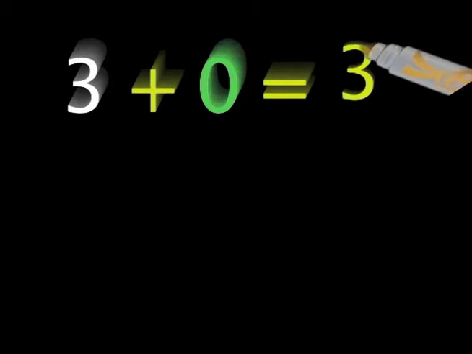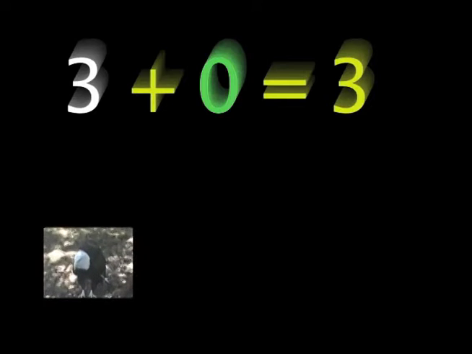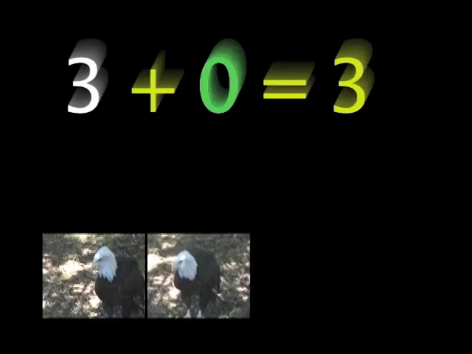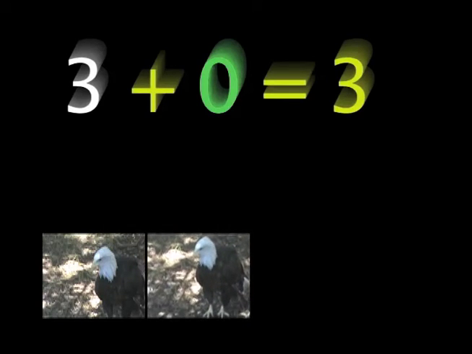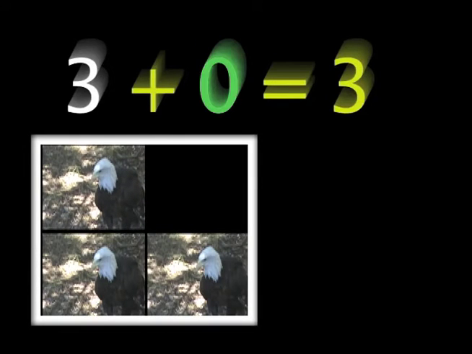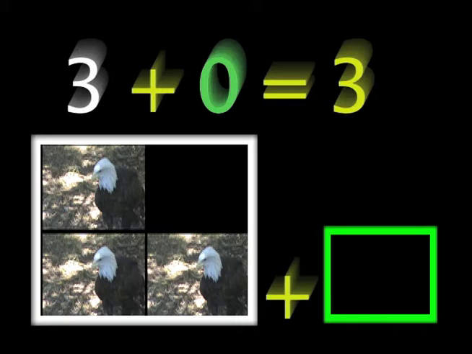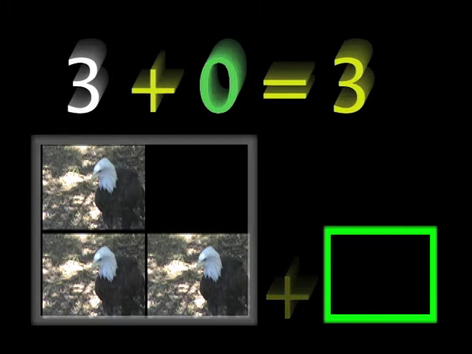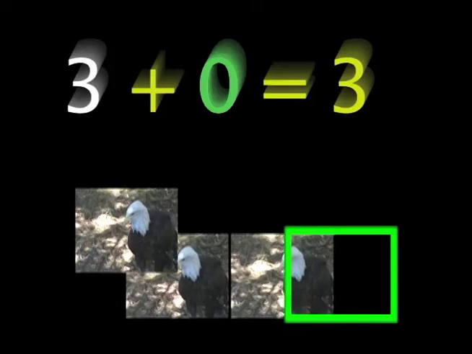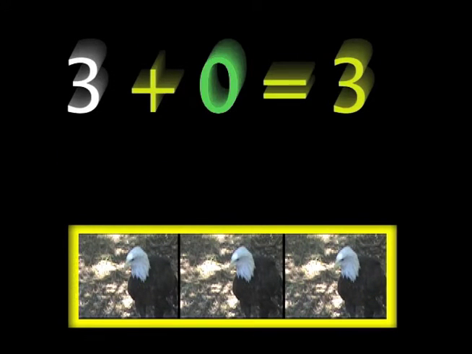3 plus 0 equals 3. There are 3 bald eagles. 1, 2, and 3. If we add 0 bald eagles, the number of bald eagles will remain the same. So 3 plus 0 equals 3.